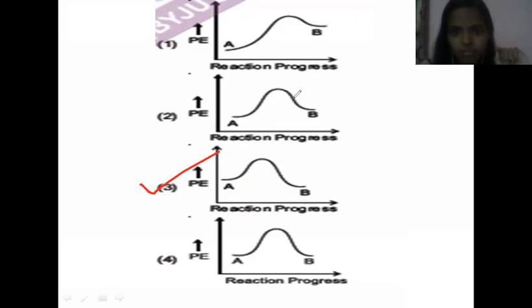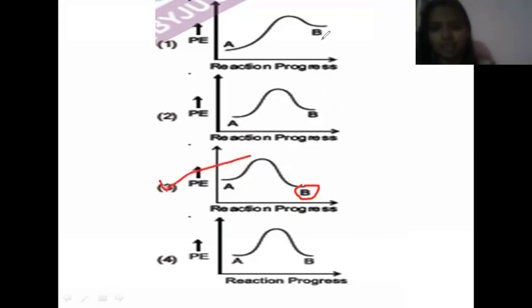Here the product is at higher energy, so this is wrong. Here also it is wrong, and here also it is wrong. This is the same level. No, exothermic reaction means energy is released, so the products will have lower energy than the reactants. So this is the graph that matches the condition. Fine. Very tricky question.